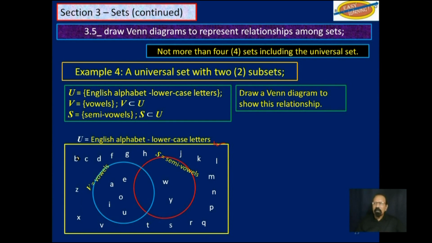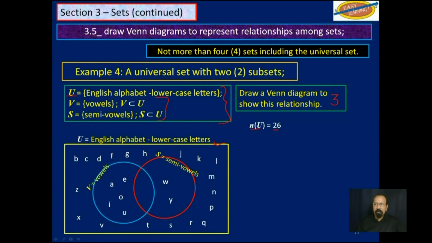And that is the Venn diagram that represents this relationship here with 2 subsets. And if you include the universal set, we are dealing with 3 sets. So some data on that. The cardinality of U is 26.